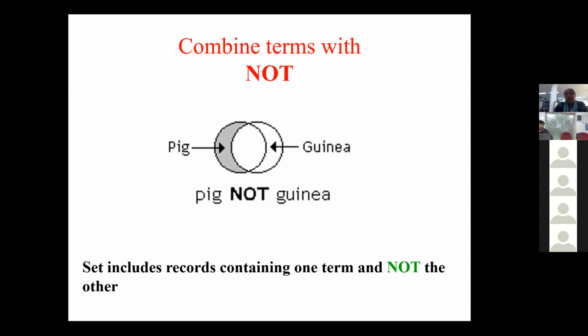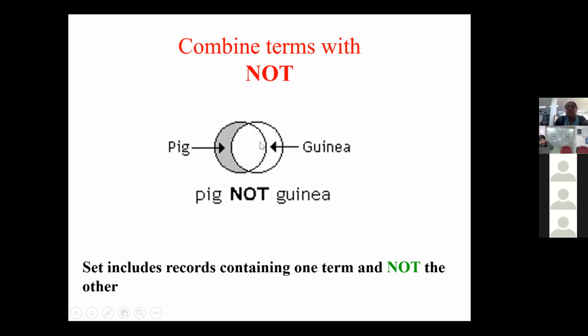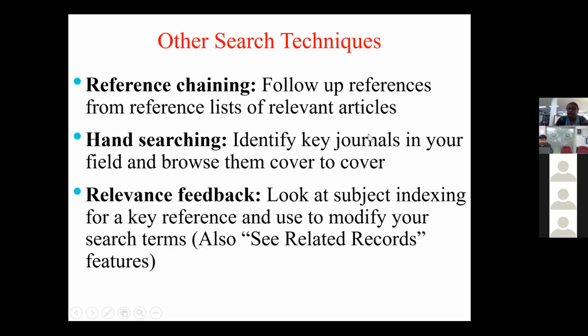And NOT would mean pig not guinea, or maybe child not adult, or if we say adult, or maybe child not adolescent. So it depends on what you want. So NOT is used for exclusion of a term. The set includes records containing only one term and not the other term. I hope things are clear.